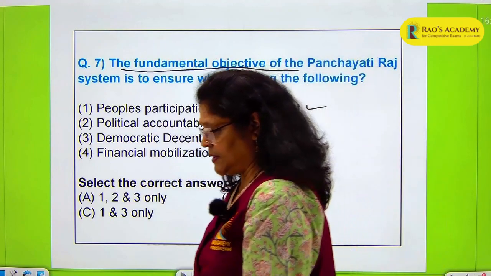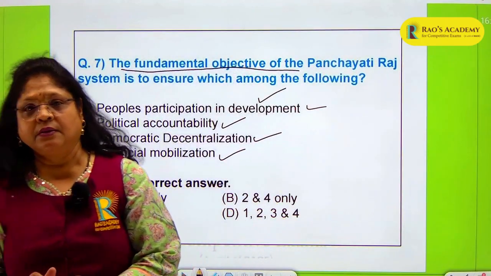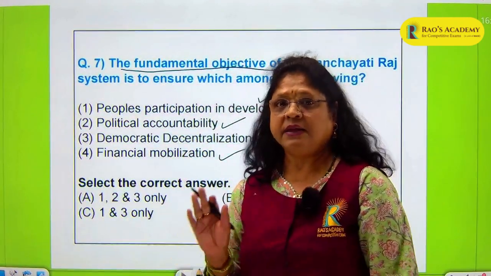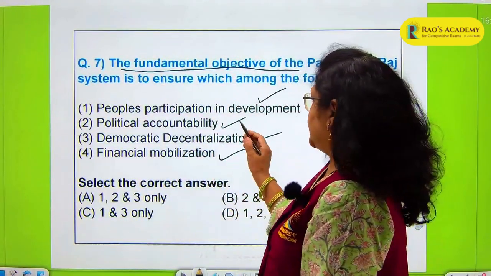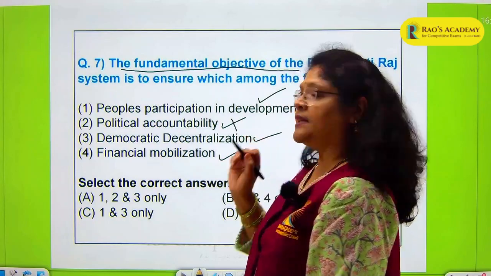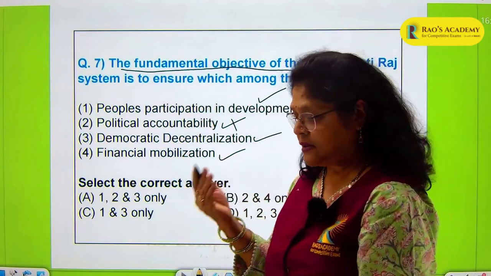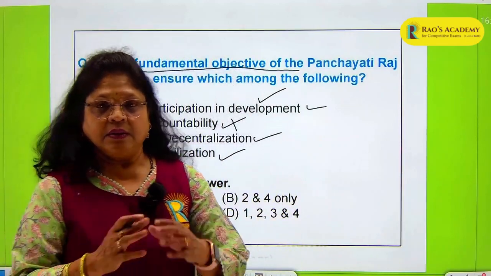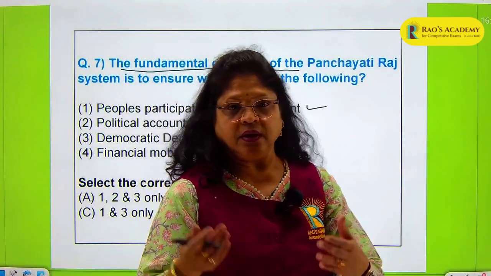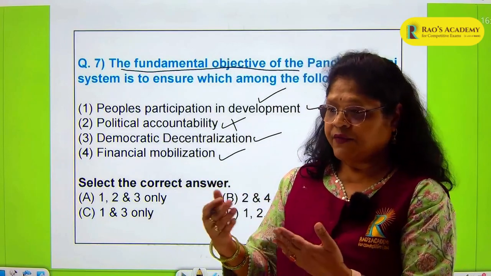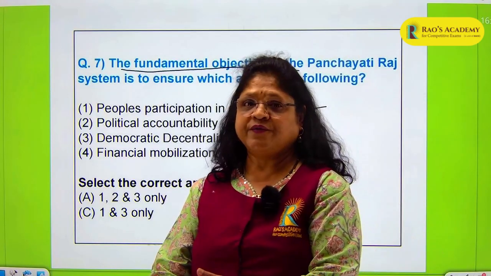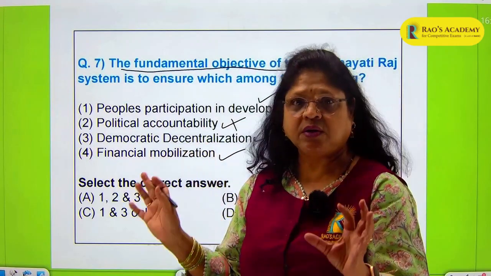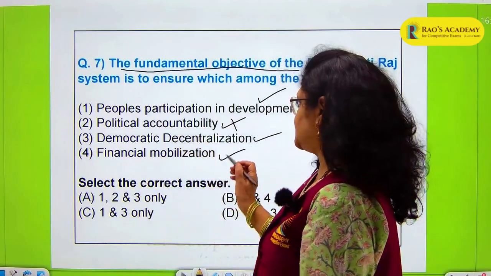Political accountability. Yes, the village panchayats are generally directly elected. They have an accountability, but this kind of political accountability that we are talking about at the union government level, where if a no confidence motion is passed, then the government falls, does not happen in the Panchayati Raj institution.